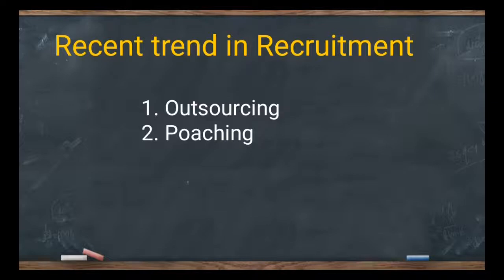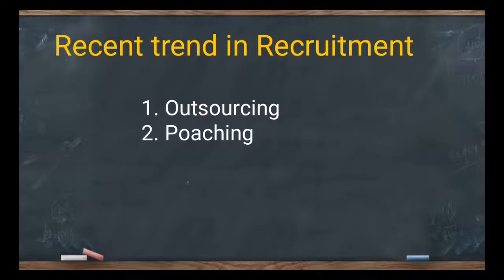So this can also be called raiding, poaching, or rival firm. These all three are the same in meaning. In poaching, A and B companies will be there. A is in need of a person, they will recruit from B, and they will say that higher pay will be given. So this is the recent trend in recruitment. We have two.